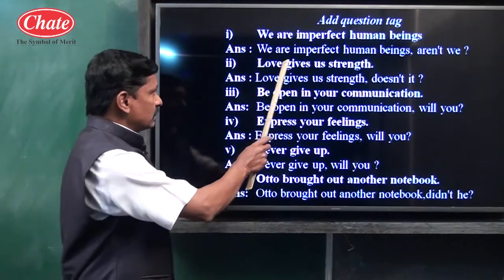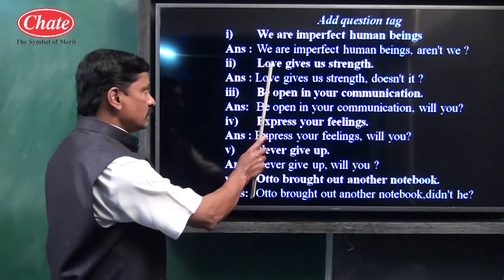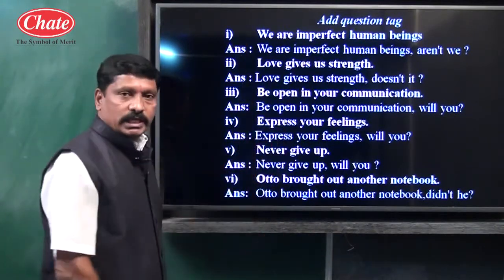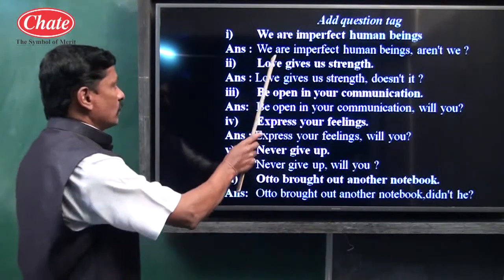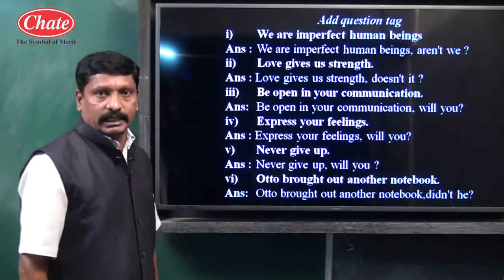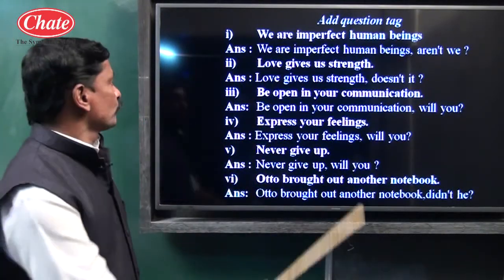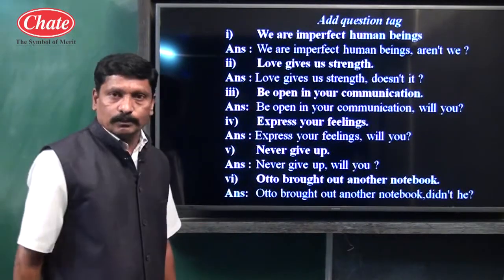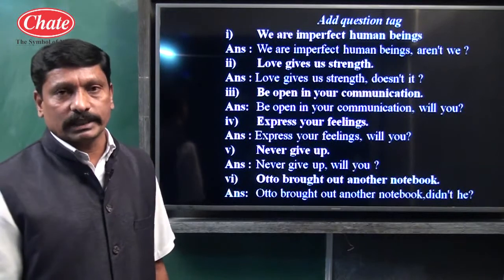The given sentence is in simple present tense, because love is the subject, gives is the verb, and s is added because it is a simple present tense sentence, and love is third person singular. If the tense is simple present, we have to use do or does. I will repeat once again, children.